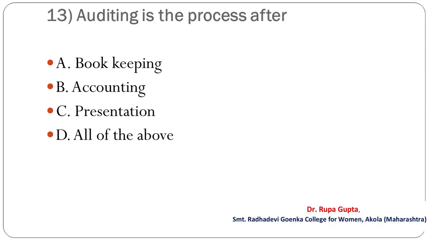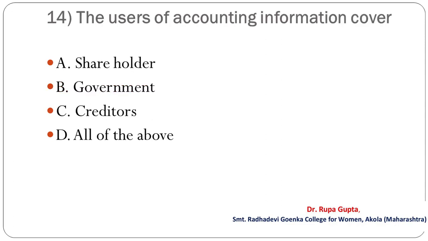Question number 13. Auditing is the process after A, bookkeeping, B, accounting, C, presentation, D, all of the above. And the correct answer is B, accounting. Question number 14. The users of accounting information cover option A, shareholder, B, government, C, creditors, D, all of the above. And the correct answer is D, all of the above.